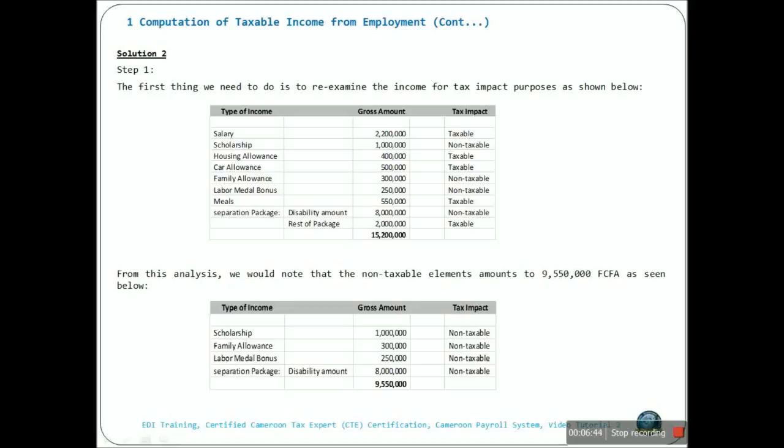So from this analysis, we can pull out elements that are exempted from the personal income tax. This will include the scholarship of 1 million, family allowance of 300,000, labor medal bonus of 250,000, and the disability allowance of 8 million. So we have a total amount of 9,550,000.